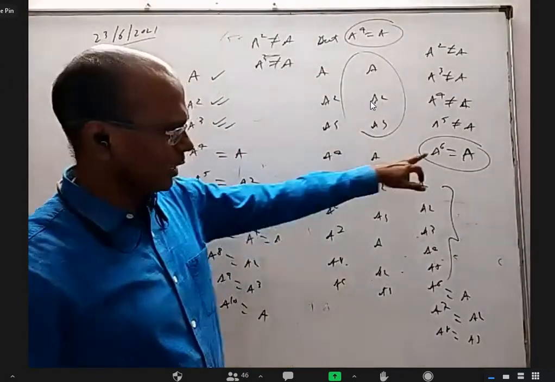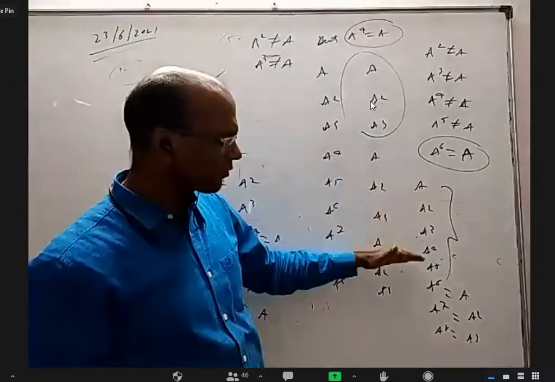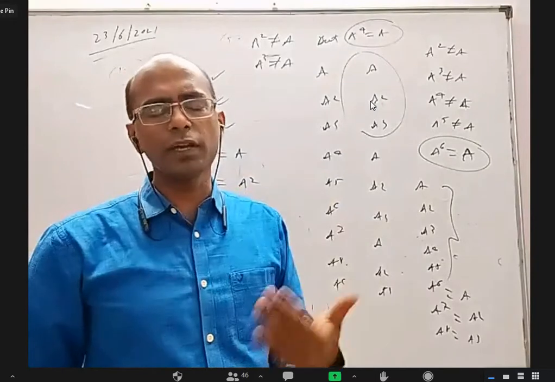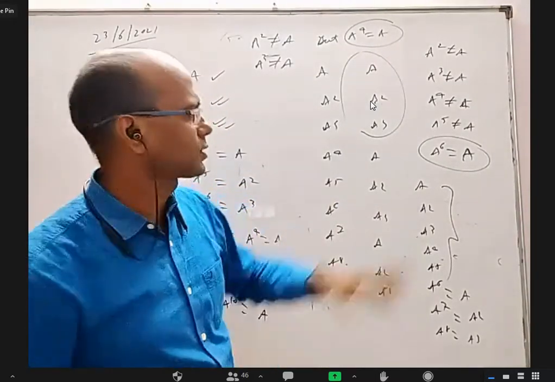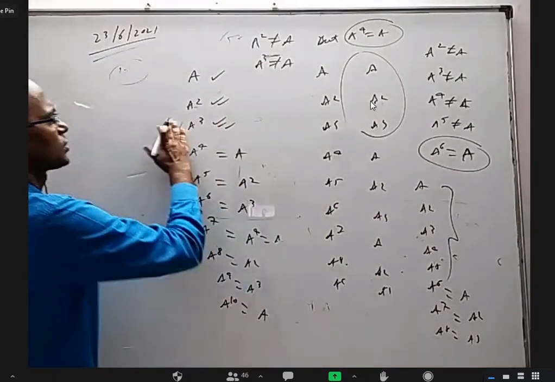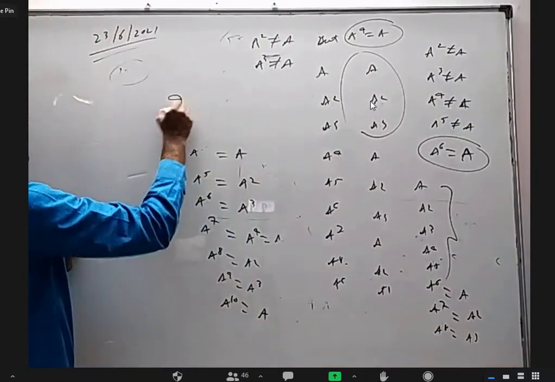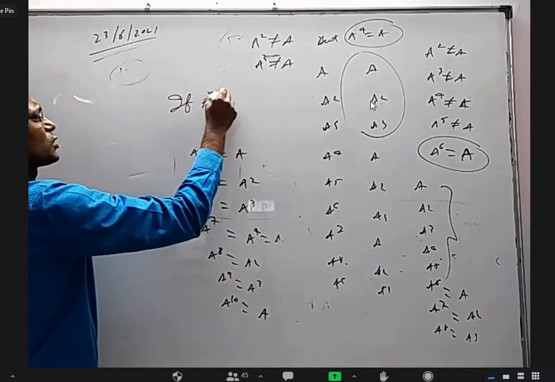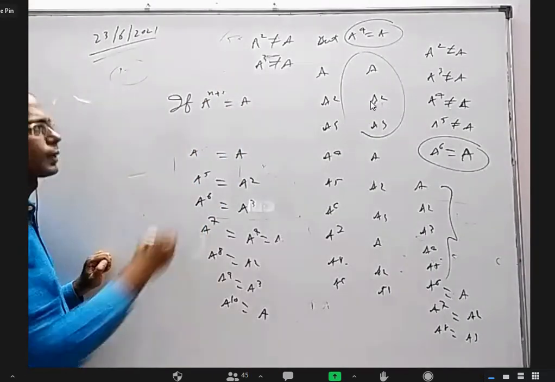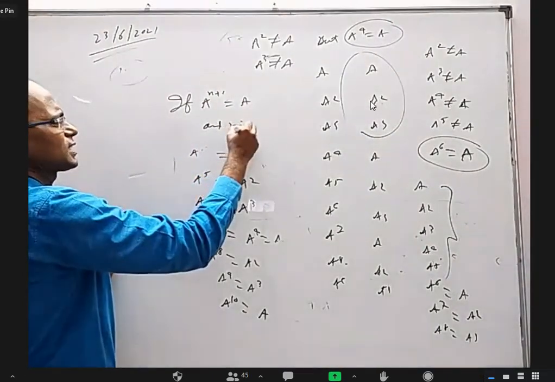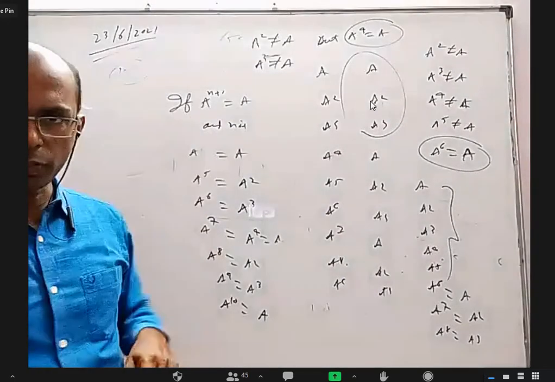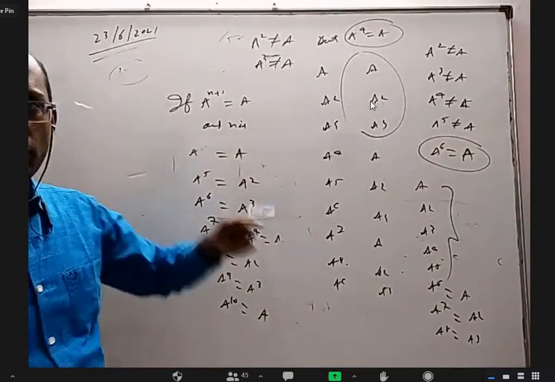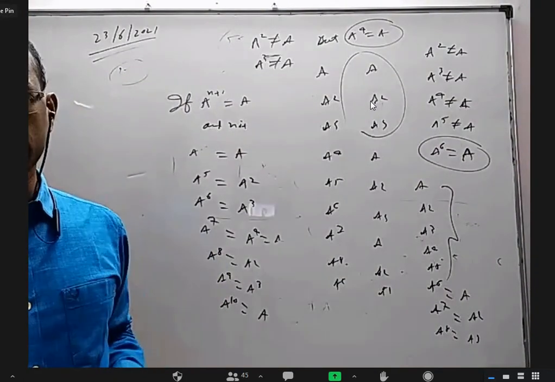So can I say, based on this, that after every 5 it repeats, so it is a periodic matrix of period 5? Yes, so that is the definition. If A power n plus 1 equals A, and n is the smallest natural number satisfying this, then we say it is a periodic matrix of order n.